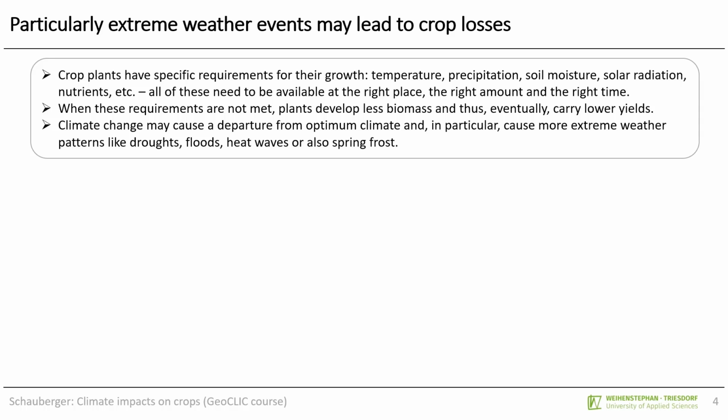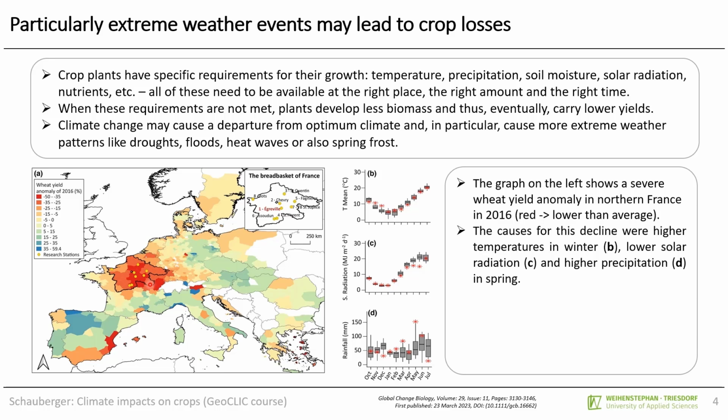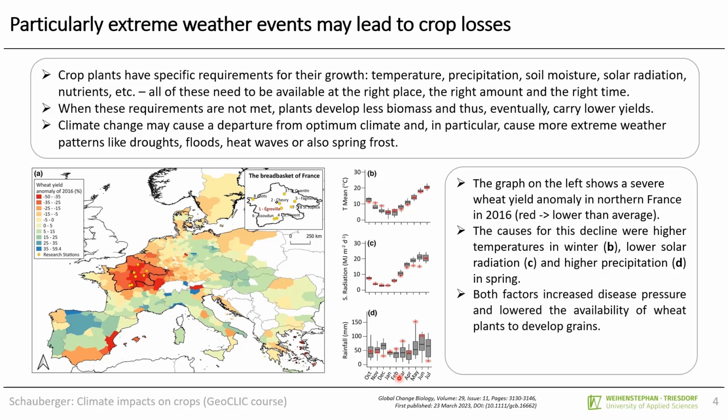Climate change may cause a departure from optimum climate and in particular cause more extreme weather patterns like droughts, floods, heat waves, or also spring frost. The graph on the left-hand side shows you severe yield anomaly in northern France. The cause for this decline were higher temperatures, which you can see here, lower solar radiation, and also higher precipitation in spring. Both factors increased disease pressure and lowered the availability of wheat plants to develop grains. And such compound events may become more likely under global warming.